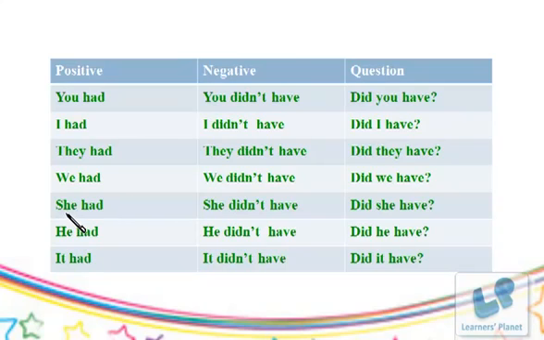The next one is she had. The negative would be she didn't have, and the question would be did she have? Positive of the next one would be he had. The negative form would be he didn't have, and the question would be did he have? The last one over here is it had. This is positive. The negative form would be it didn't have, and the question would be did it have?